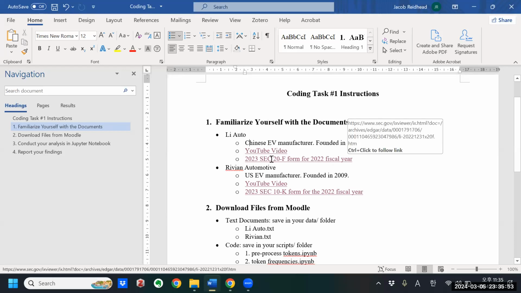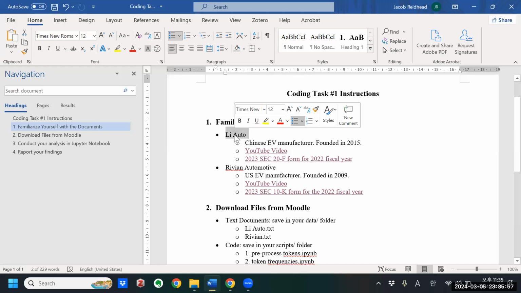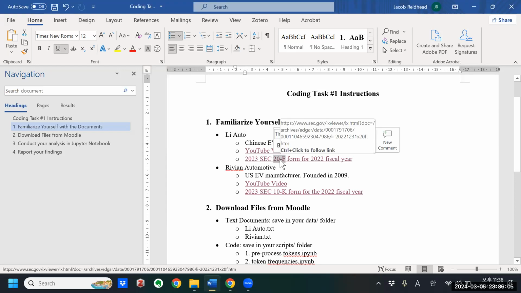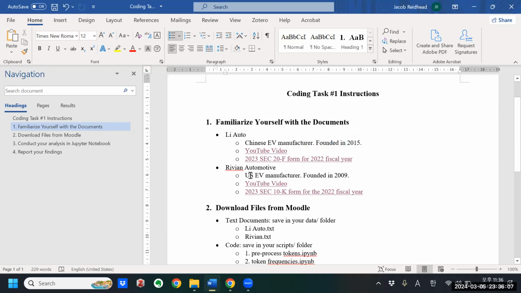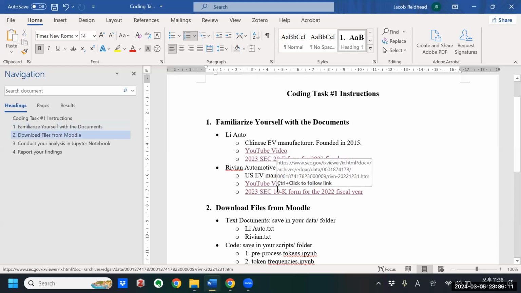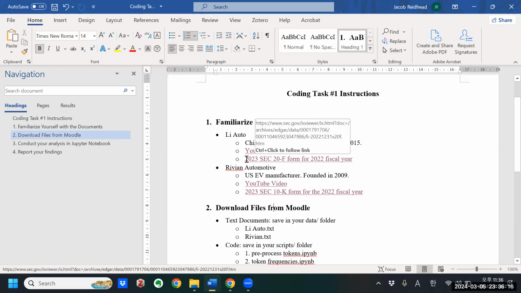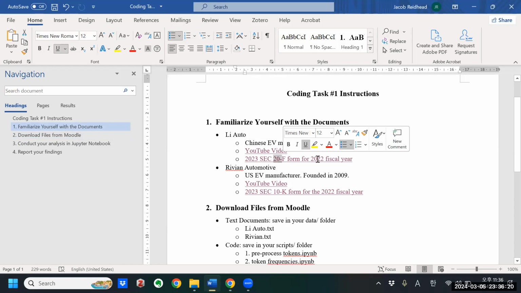This is the Securities and Exchange Commission, which regulates the stock markets in the United States. If you're a foreign company, you have to submit your annual review as a 20F form. And if you're an American company, you have to submit a 10K form. But the format is quite similar. For both, we're looking at the 2023 annual report for the 2022 fiscal year.